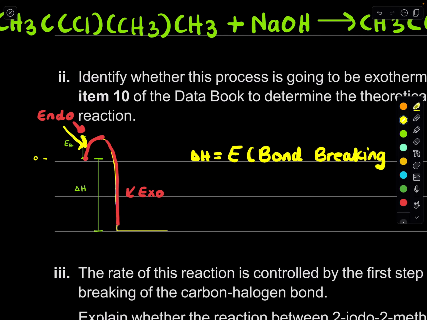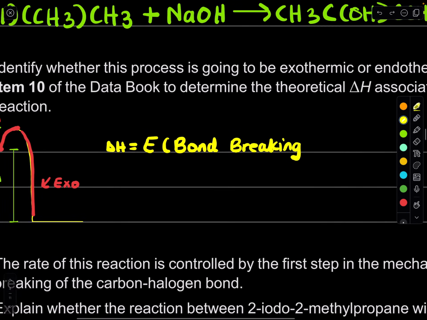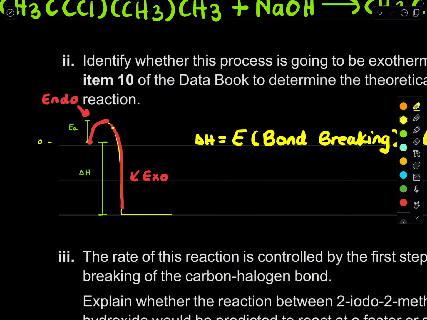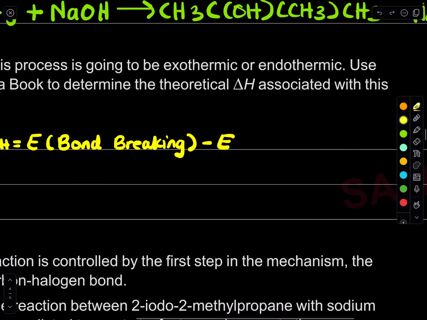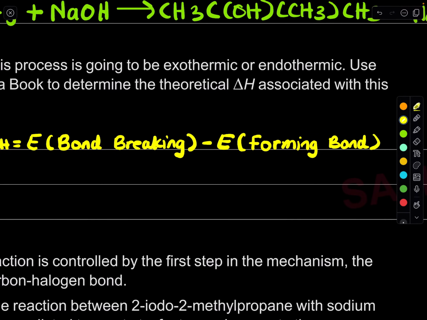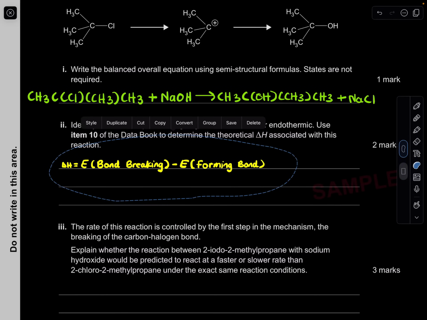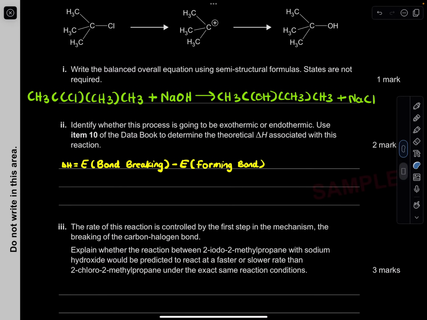You can see that we're going to need energy to break bonds, minus the energy of the formation of bonds, the forming of bonds. This is the actual formula. Please write this down. It is not in the data books, and most of the books don't actually teach this. It is used to calculate the enthalpy change when you have the bond energies, when you know what's breaking and what's forming.